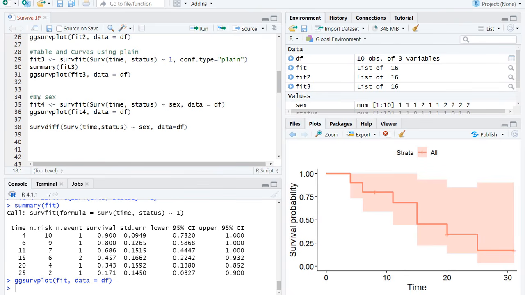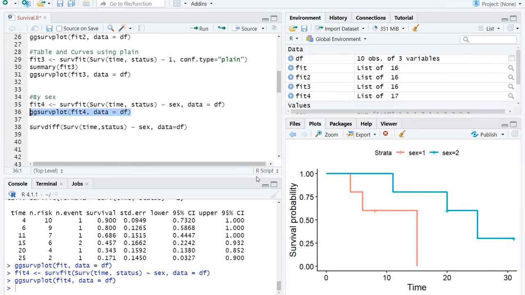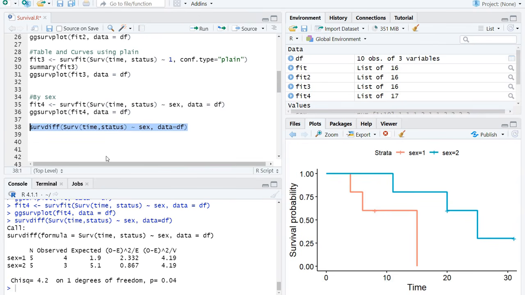Now, here's the analysis done by sex. So again, we could create a fit object. The only difference is you see we've got this little tilde which says we're actually going to do this split by sex. So let's create fit4. That's the new object. ggsurvplot is going to allow us to create this plot split by sex. And that's exactly how I got that plot earlier in this video. And finally, we can do this thing called survdiff, which will allow us to test whether males and females indeed are different. And you can see we've got a chi-squared stat of 4.2, which is different to the one I got because remember I said that they do calculate it differently. But that's all I wanted to show you.